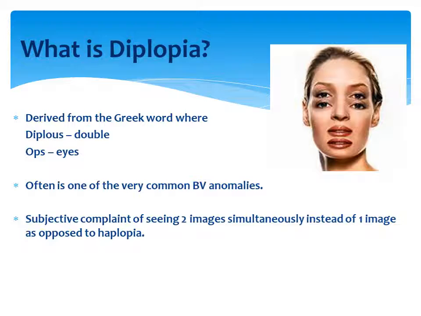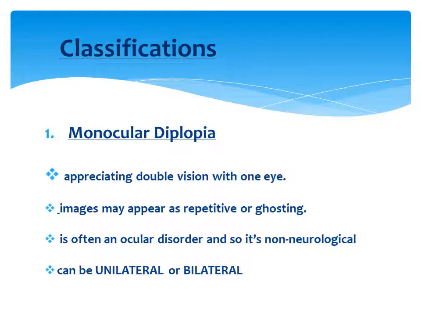Haplopia is just the opposite of diplopia, where an individual is able to appreciate one image of one object, which is normal. Now there are different kinds of diplopia which we have to understand, because the patient may come with a complaint of diplopia, but unless we understand the type of diplopia the patient is suffering from, we won't be able to understand the required investigations and the treatment of that patient. So the first kind of diplopia is monocular diplopia. From the very name we can understand that the patient is appreciating double vision with one eye.